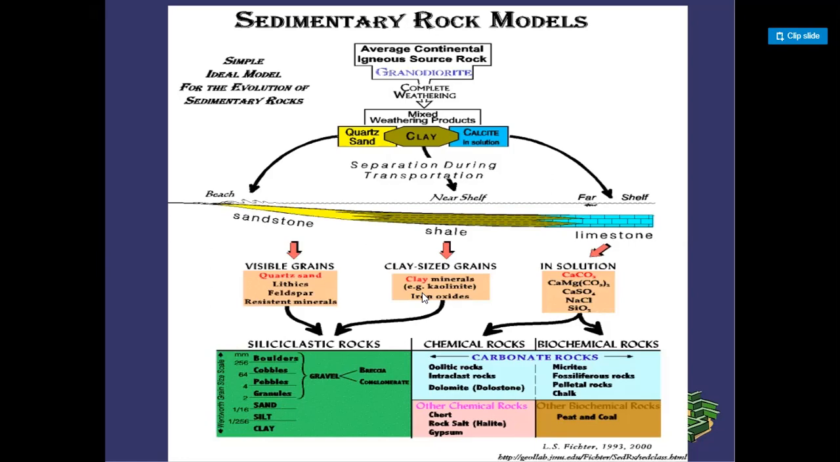Here, chemical rocks. Carbonate rocks, we call oolitic rocks, infraclass, and dolomite. Dolomite is also dolostone. Other chemical rocks: chalk, and rock salt, which is halite, and gypsum. Other biochemical rocks: peat and coal. Biochemical rocks also include phosphorus rocks and chalk. These are the sedimentary rock models.